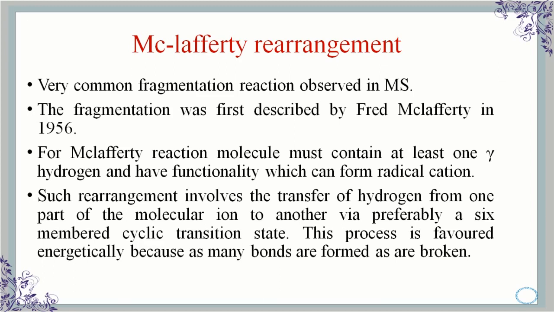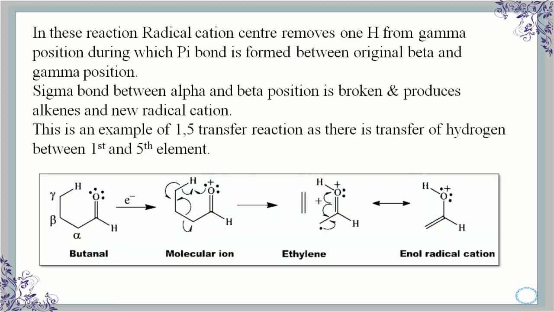You can see here the example of butanol. These are the alpha, beta and gamma positions, where oxygen is an electronegative group having two lone pairs. After the bombardment of electrons, breaking and making of bonds takes place, transferring hydrogen, which forms ethylene, and the final product we get is an enol radical cation.